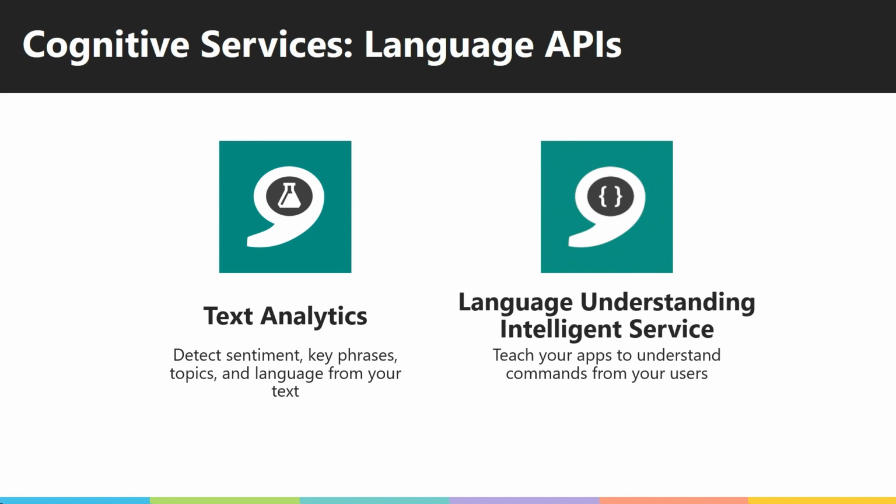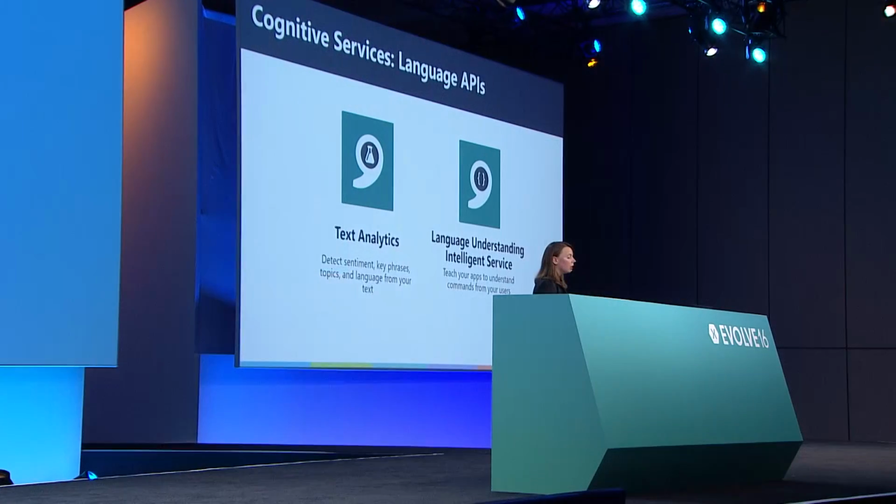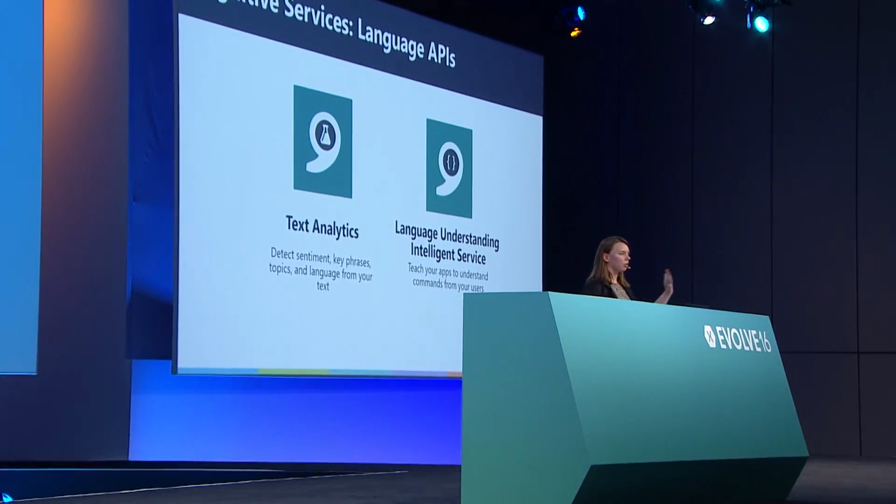And then we also have LUIS, and LUIS stands for Language Understanding Intelligence Service. And I could actually do a whole session just on LUIS, but I won't because we don't have time. What LUIS is able to do is actually understand the intent of what you're saying. So if you want to build a bot or anything that understands generic text, that's when you would use LUIS. And for that, I can actually show you a really quick example of a trained model I have.